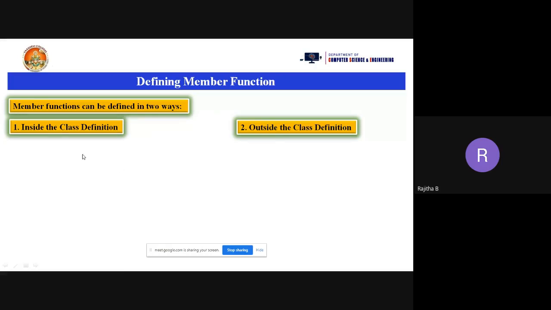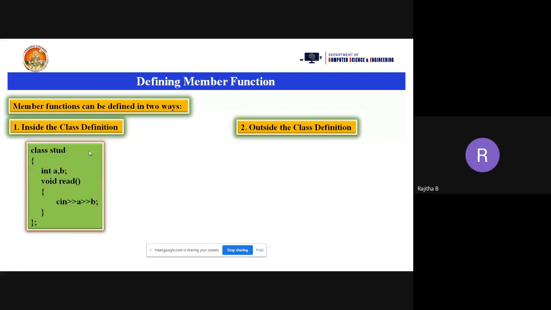If you want to write the code of the function within the class, what is the syntax? Like this. You can see the example here. I am taking a class with the class name student, and I am opening the braces, and I am declaring two data members A and B. I want to assign some values to A and B using a function, that is a read function. Using the read function, I'm going to assign the values here.